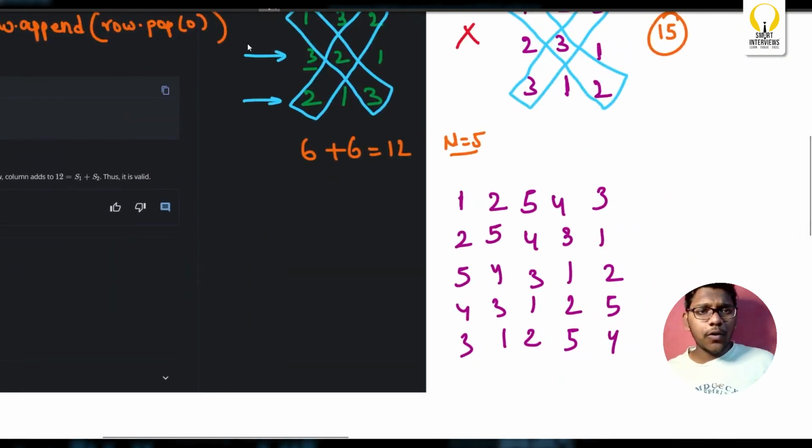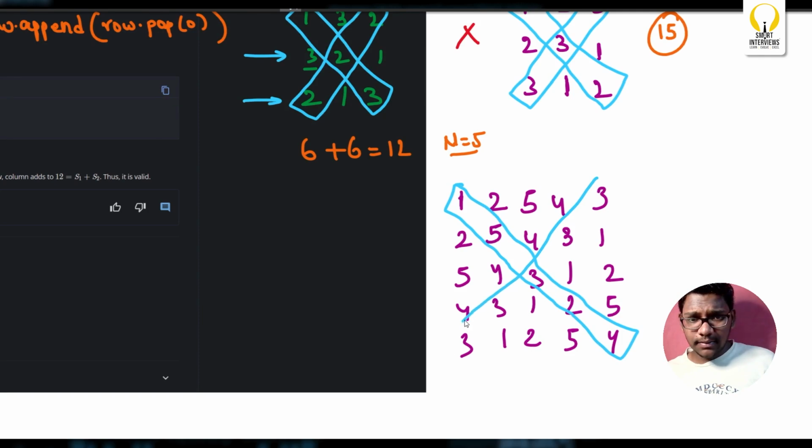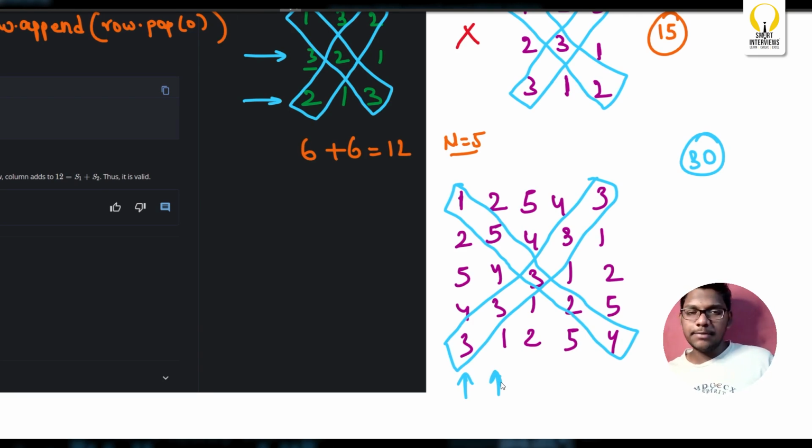Now, what is S1? 1 plus 5, 6, 6 plus 3, 9, 9 plus 2, 11, 11 plus 4, 15. I'm having 15. And next, 3 into 5, 15. 15 plus 15 is 30. So I got 30. Now, what is S1 plus S2? 1 plus 2 plus 3 plus 4 plus 5, twice. That is simply 2 into n into n plus 1 by 2, which is 5 into 6 by 2. Now this is 30, which is the same as expected.